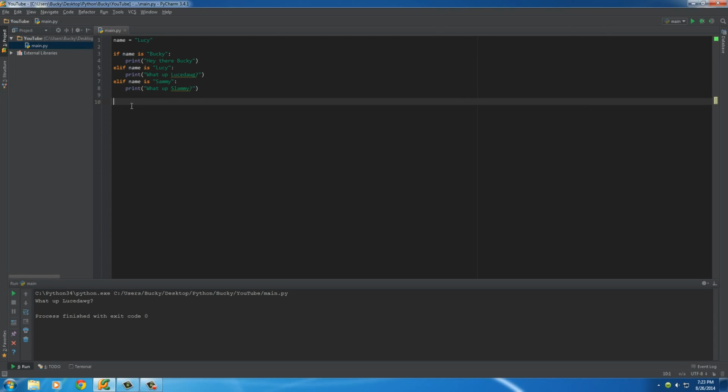Okay, simple enough. So now we have a way where we not only can make a decision, like in that beer example, but we can also make a decision to decide between more than one option. Now, there's one other thing I want to talk to you guys about, and that is, well, what if we ran through all the options and none of them were true, but we still want to execute a certain bit of code?